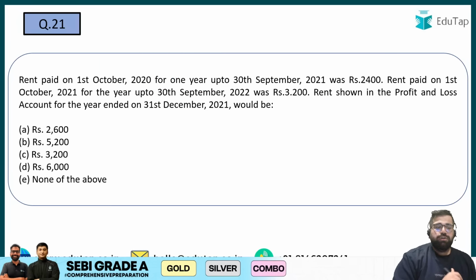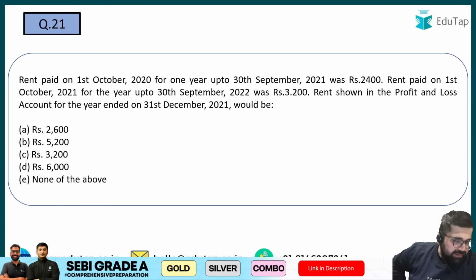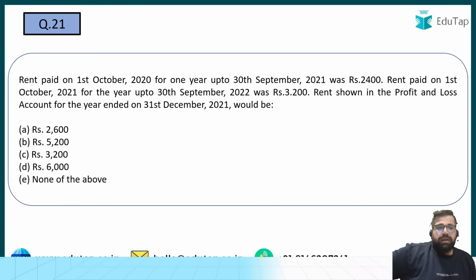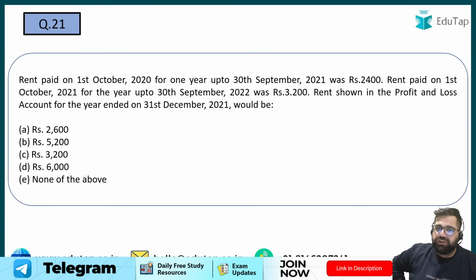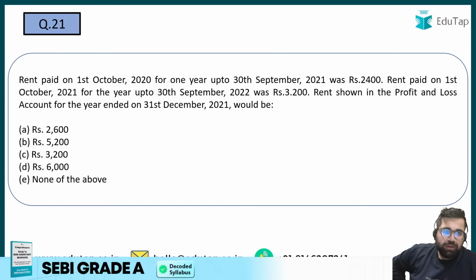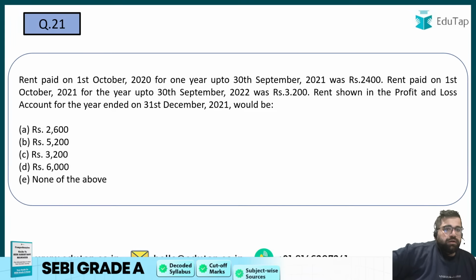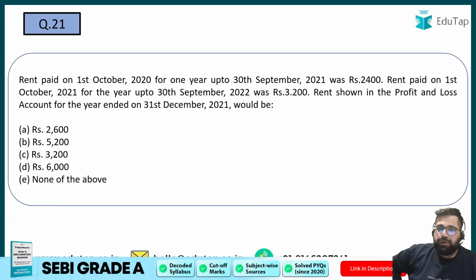Let's see. Question number 21. Chaliye, question number 21. Rent paid on 1st October 2020, or you solve it. I will keep myself mute right now. Solve it, because in accounts you will get questions, numericals I mean. Question is straightforward. You have to apply your brain.